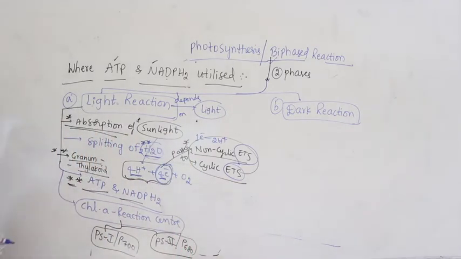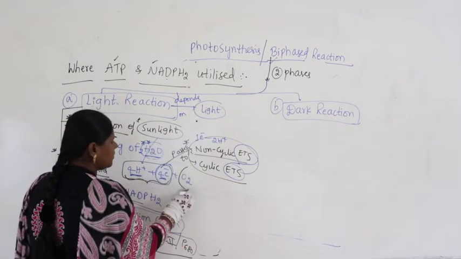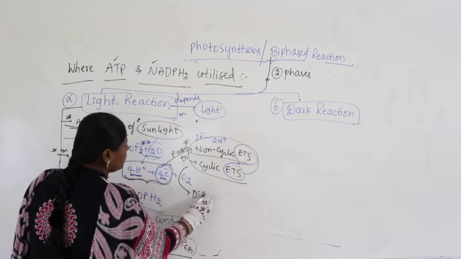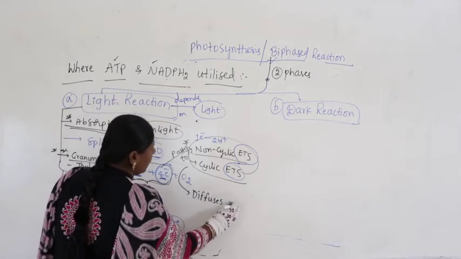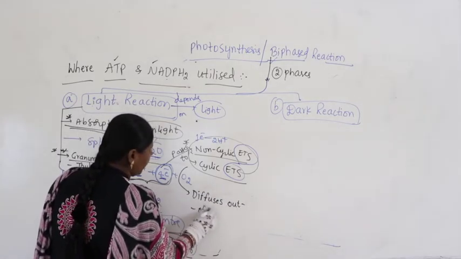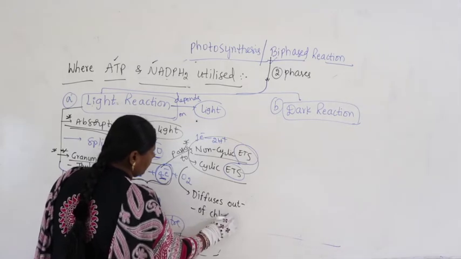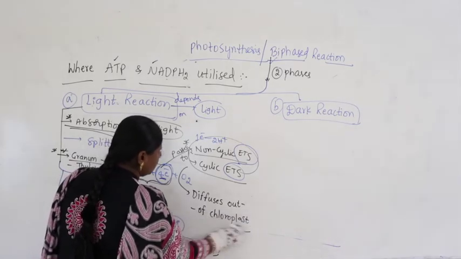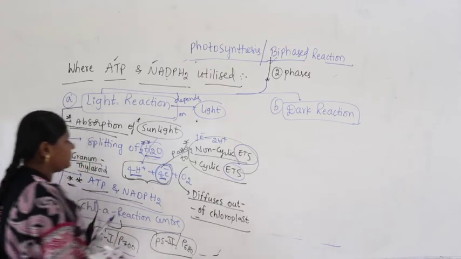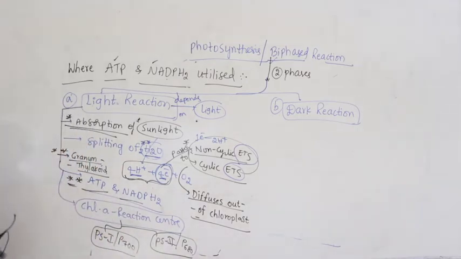And what else did we discuss? The oxygen which is produced here diffuses out of the chloroplast. Okay, this is what we completed so far in previous classes. We completed what is called light reaction and we got finally ATP, NADPH2.